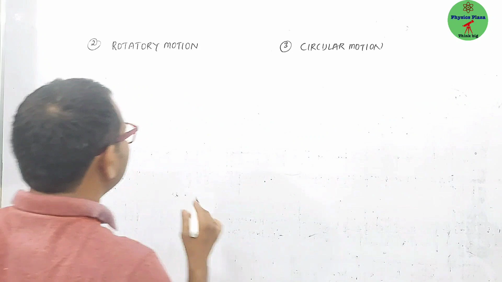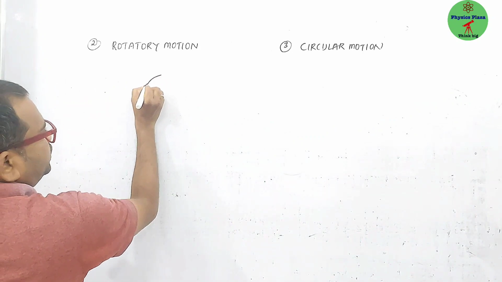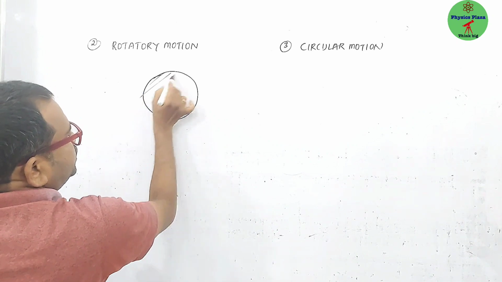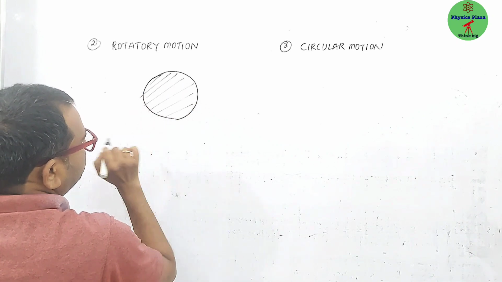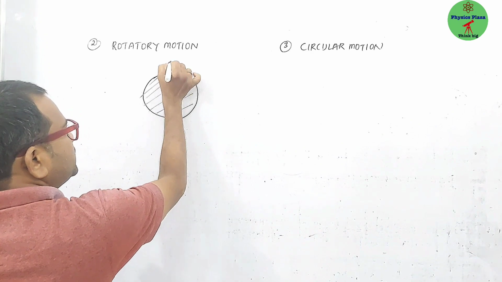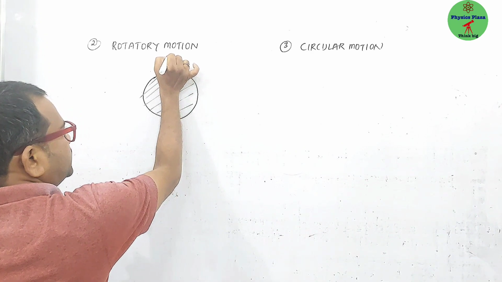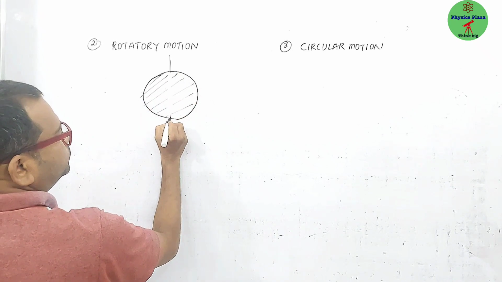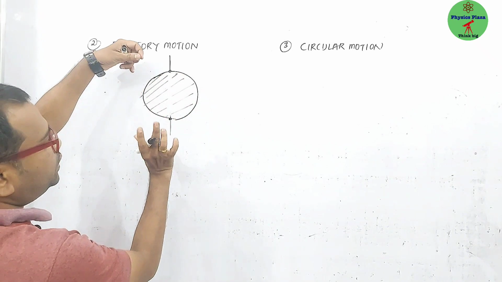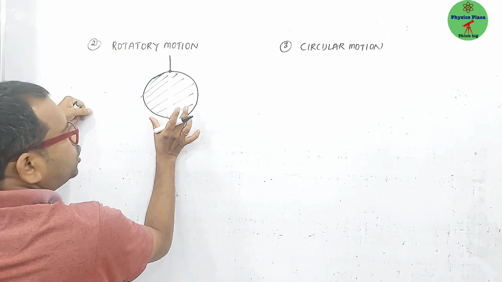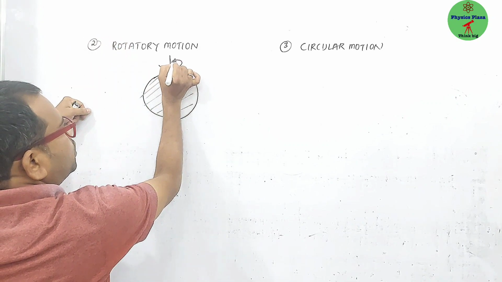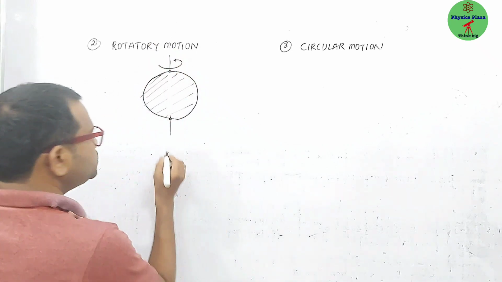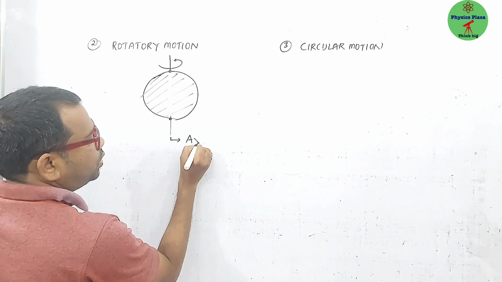If you want to understand that, let me take a picture. Here is some object, like a sphere. Children, you can take a sphere. Now through the sphere, let us say we inserted a spoke. Insert some spoke, so that if you apply some force, this solid sphere will rotate about this axis. This spoke behaves like an axis. This only we can call the axis of rotation.